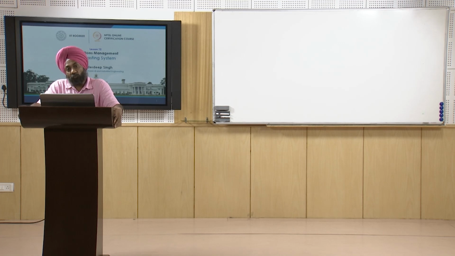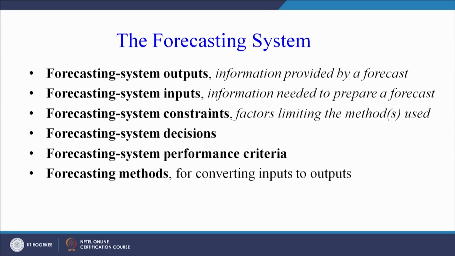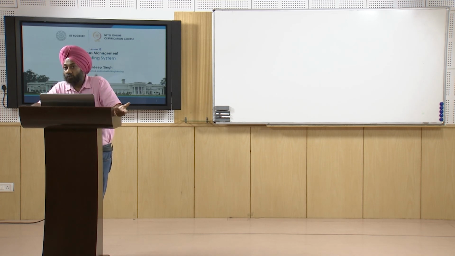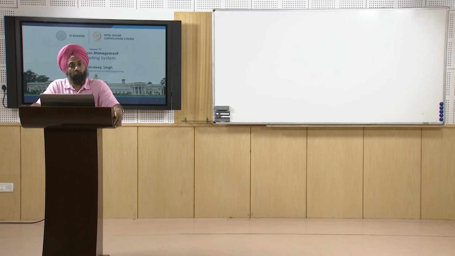But this output will be based on certain input. So input is also equally important. Information is needed to prepare a forecast. Now what is that information? We will see. It can be historical data, it can be related to some technological changes or information. So we will see what are the various types of information that is used as an input in order to produce a forecast.